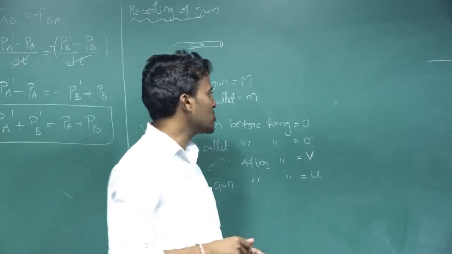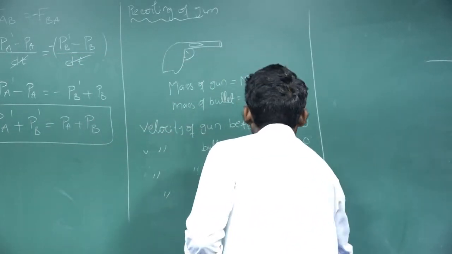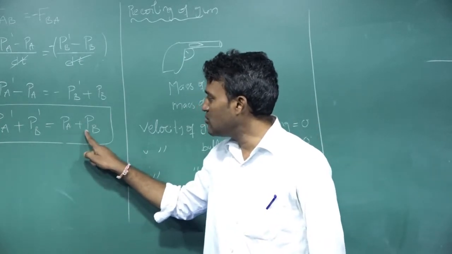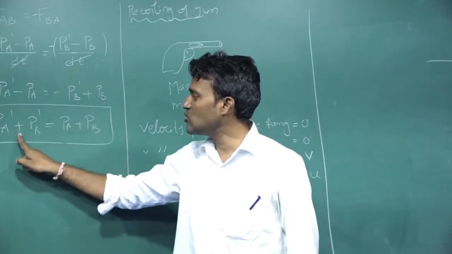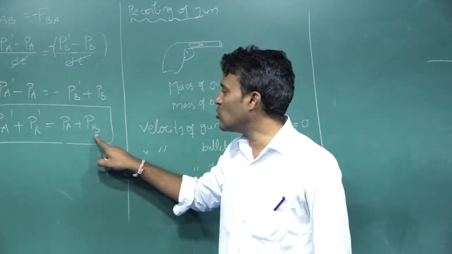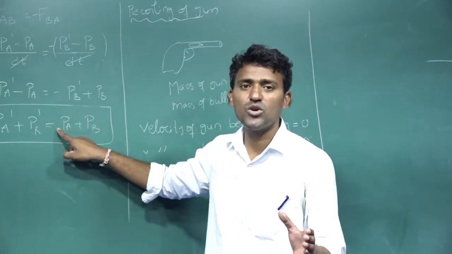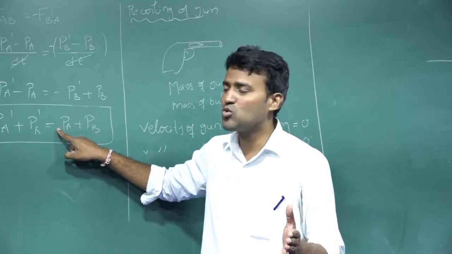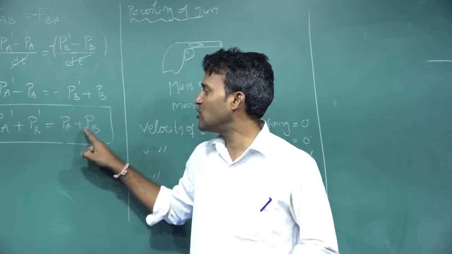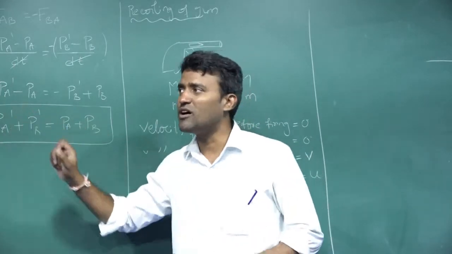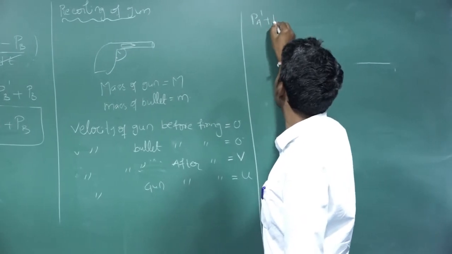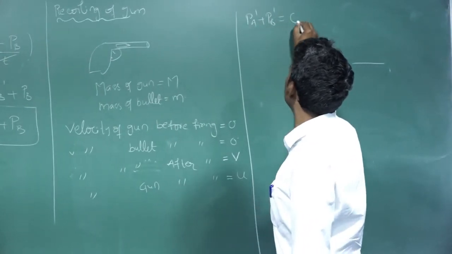According to the conservation of momentum, total momentum before collision is equal to total momentum after collision. Here in this situation, total momentum before firing is equal to total momentum after firing. See here, PA dash plus PB dash is equal to 0, I am writing.